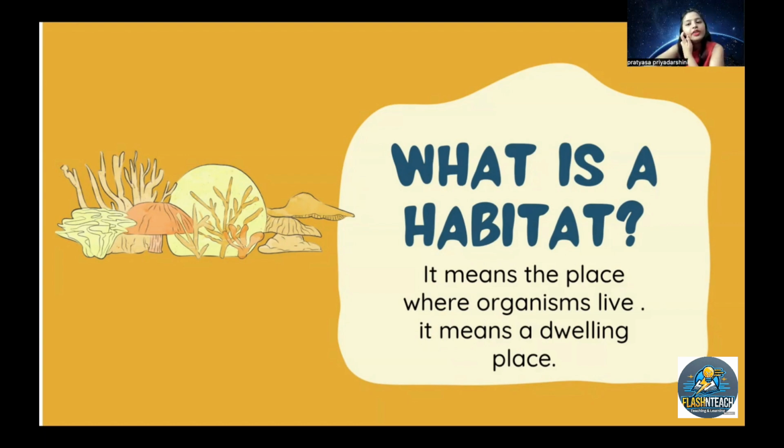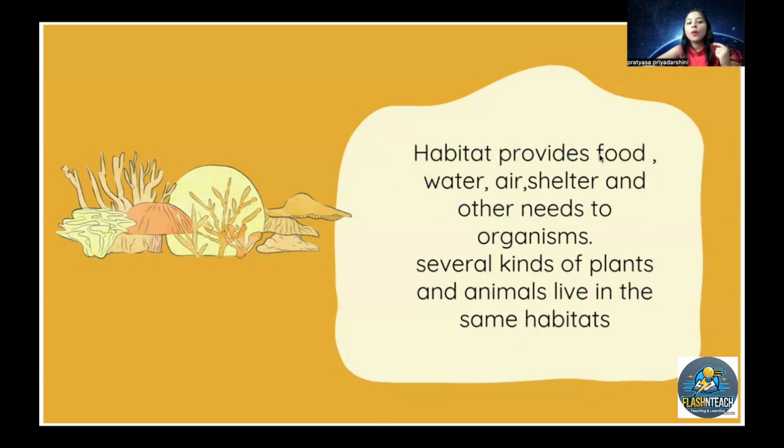Yes. And if we see some animals that live in the ocean, okay? There are different ones, and for them the habitat is a little different than ours, right? Yes. So what habitat does is, habitat provides food, water, air, shelter, and other needs to organisms. And several kinds of plants and animals live in the same habitat. For example, in our habitat, we can see frogs, right? We can also see frogs in the seas and lakes, in the water bodies as well.